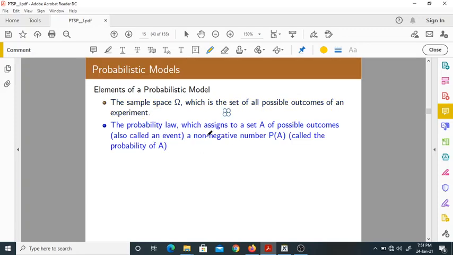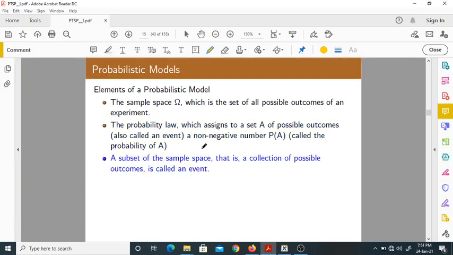This is a probability law anyway. After sample space we have something called an event. What is an event? A subset of the sample space is called an event. Now we assign probabilities to the events.